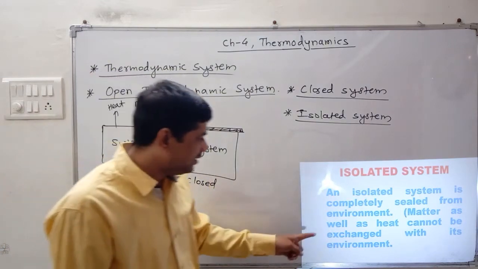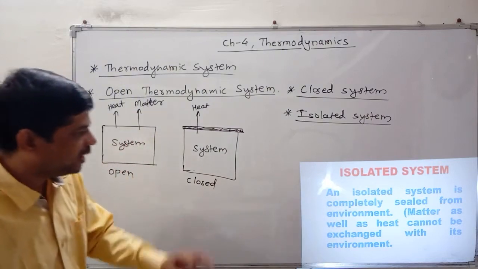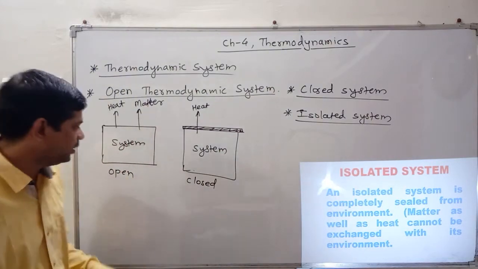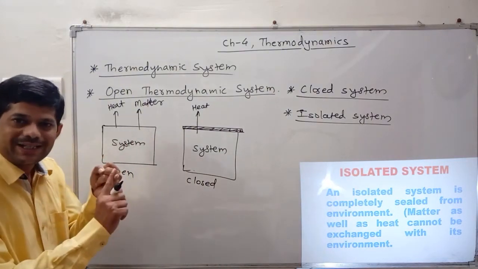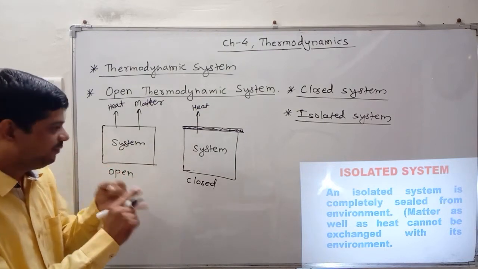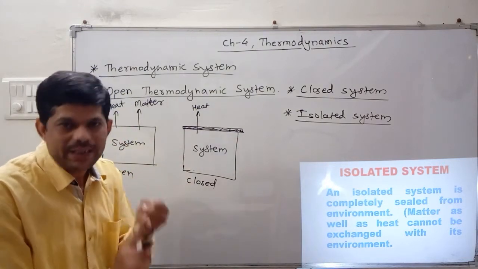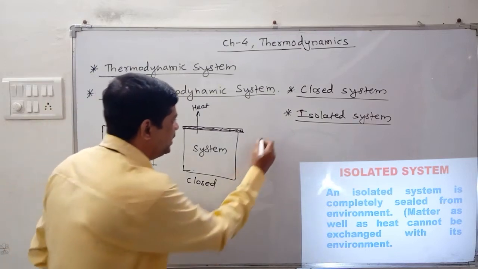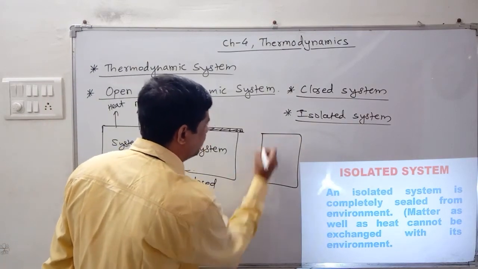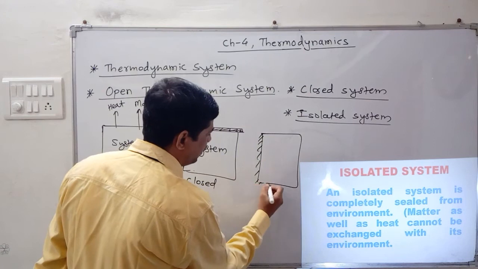Means what? Matter as well as heat cannot exchange with the environment. In the open system, heat as well as matter is exchanged with the surrounding. In the closed system, only heat is exchanged with the surrounding. But in the isolated system, म्हणजे बघा सर्वच साइडने त्याला पॅक करून टाकूया.